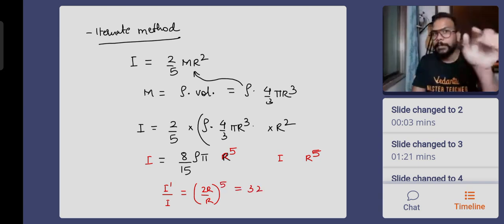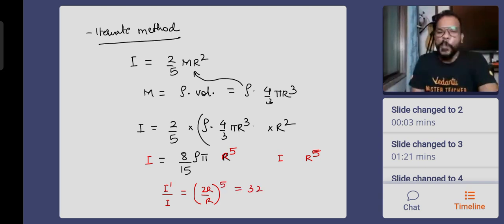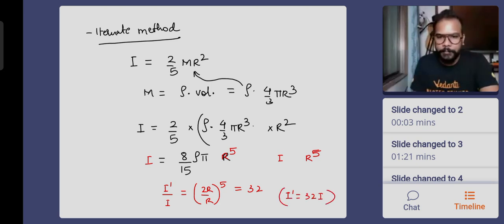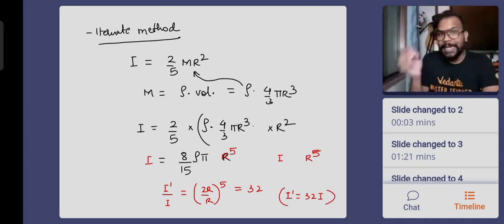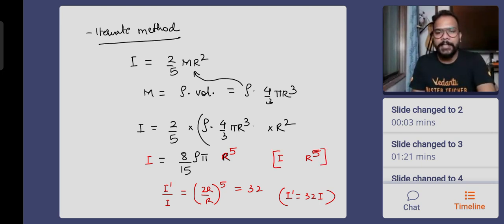That is 32. How did you like the method? This is even faster than the previous one. I dash is 32 times I. But the condition has to be understood that density is constant. So because density is constant, that's why proportionality is seen with the radius only.